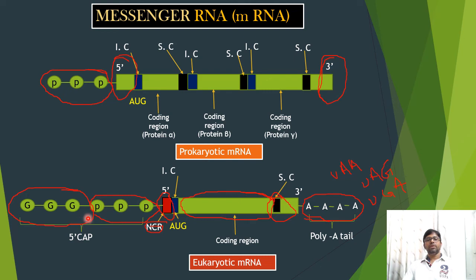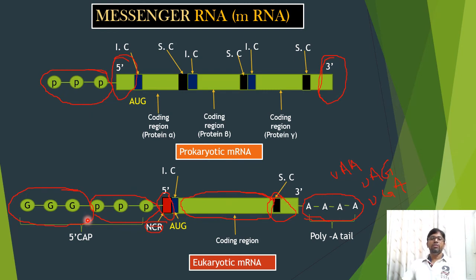And the cap, or polymethylated guanines, are present in the cap region. The cap region protects against exonucleases present in the cytoplasm. The cap of eukaryotic mRNA usually consists of methylated guanines, which protect the mRNA against the activity of exonucleases which are found in the cytoplasm.